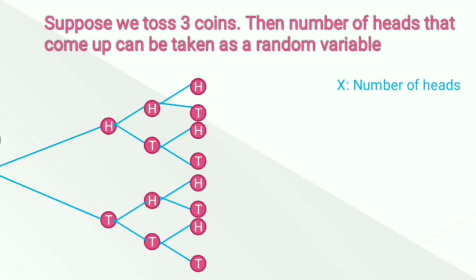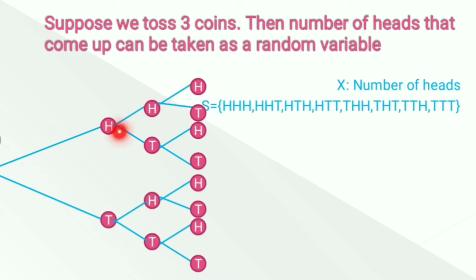We take x to be the random variable associated with the number of heads which comes up. So my sample space will include HHH, meaning all 3 heads, HHT, HTH, HTT, THH, THT, TTH, TTT.